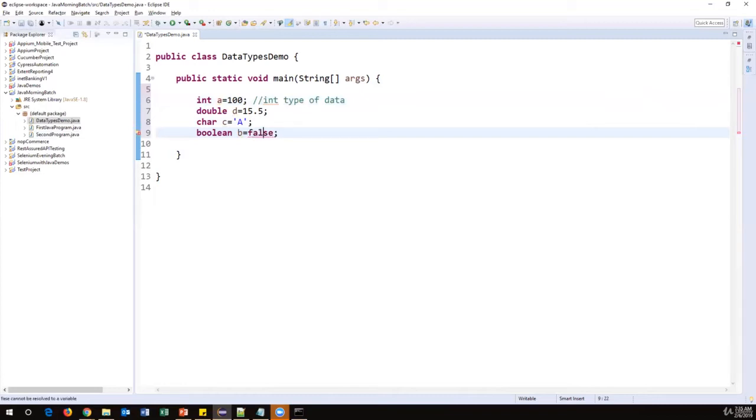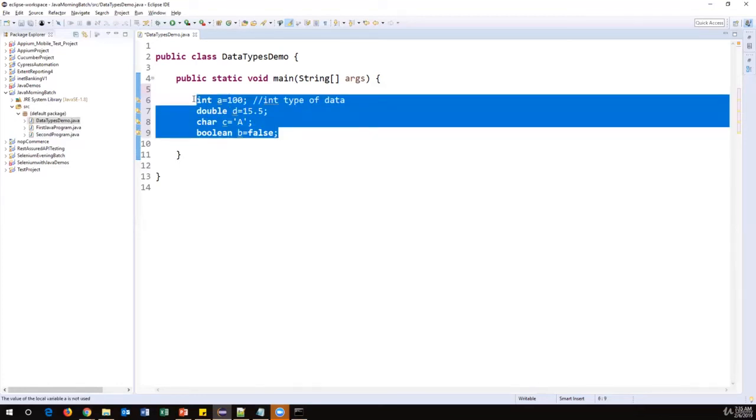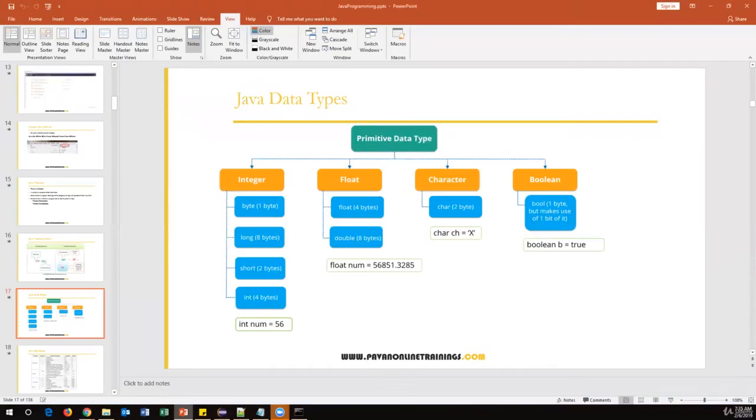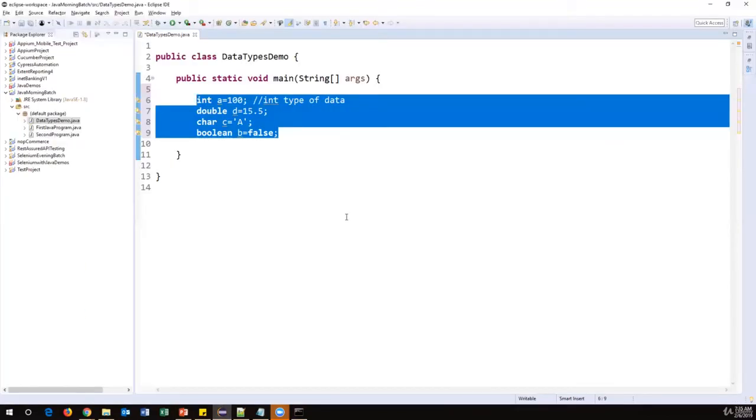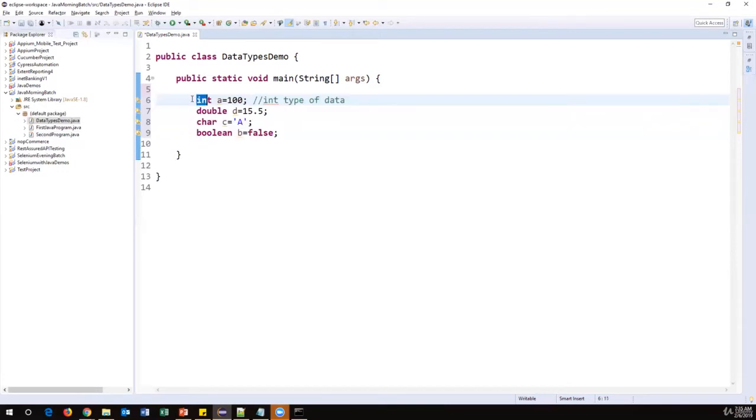Okay, so a boolean variable can accept only true and false. So these are the basic types I'm going to use. There are other types also, but we don't use most of them. So the basic data types are, from numbers, we use integer and double, character and boolean.